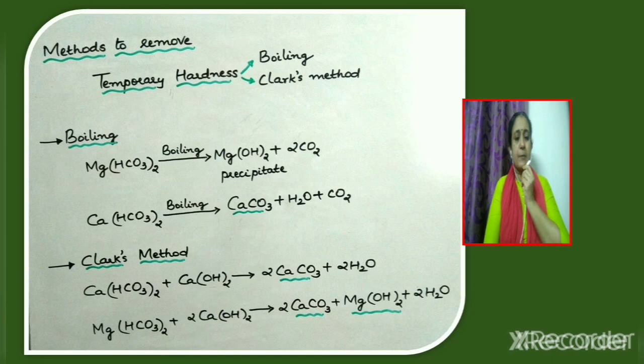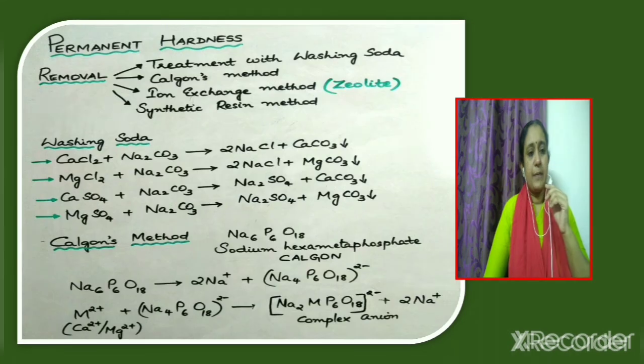Now, if the water sample contains magnesium bicarbonate, when this is treated with calcium hydroxide, it gets converted into a precipitate of calcium carbonate and magnesium hydroxide. These two being precipitates can be filtered off. Along with the calcium carbonate and magnesium hydroxide, water is also produced. Permanent hardness of water: how to remove permanent hardness?